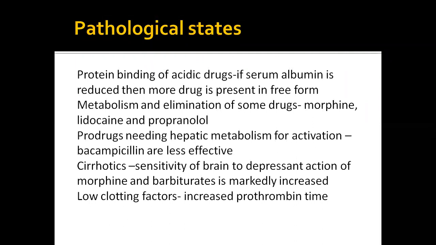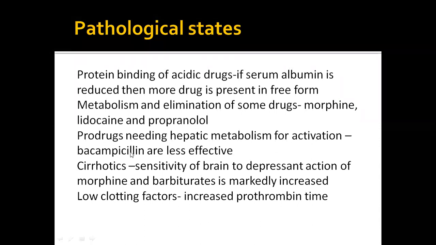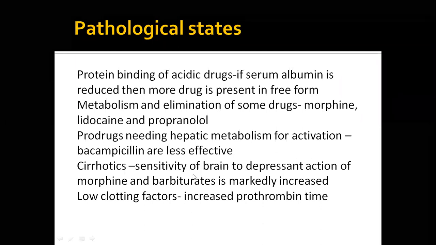If the person does not have a sound body, the activation may not take place and the drug will be ineffective. In this case, bacampicillin, a penicillin group drug, becomes less effective because it is not activated optimally. In cirrhotics, there may be problems with morphine and barbiturates.